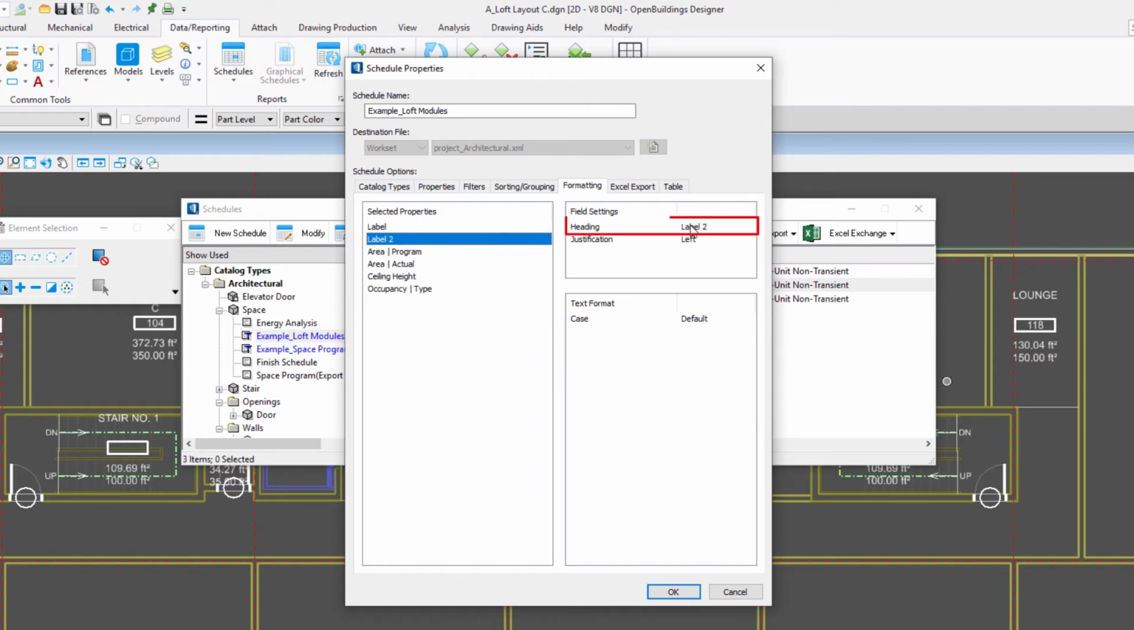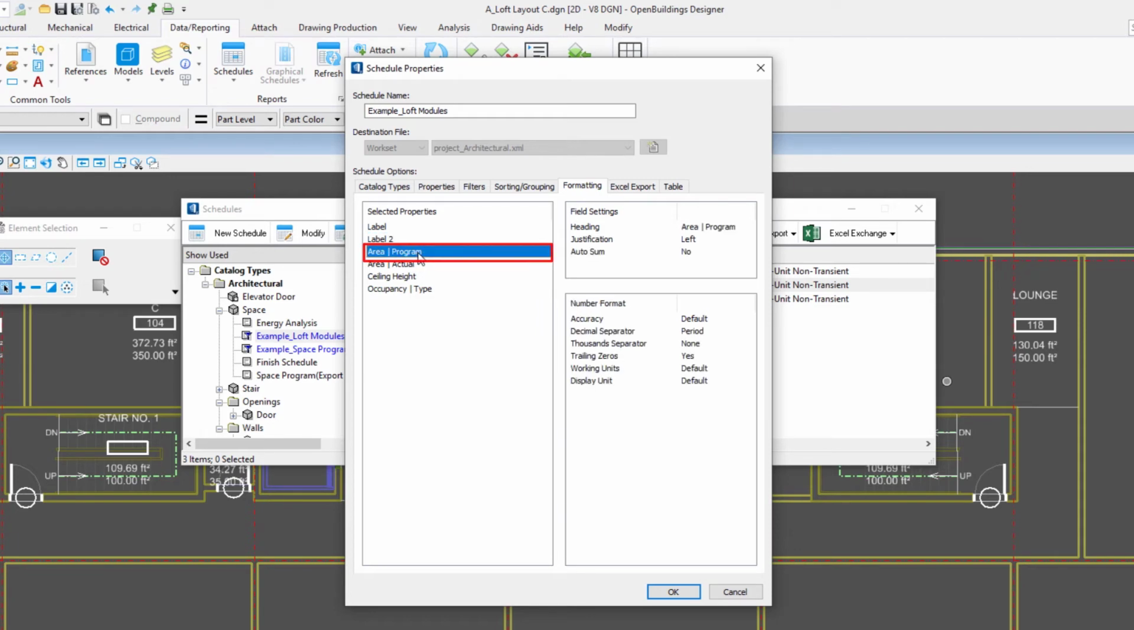And then for label 2, again, I'm going to change the heading, and I'm just going to use a pound sign. I'm going to leave the justification left in this case, and again, the default case. Now, when it comes to areas, we could control the numeric format. In other words,